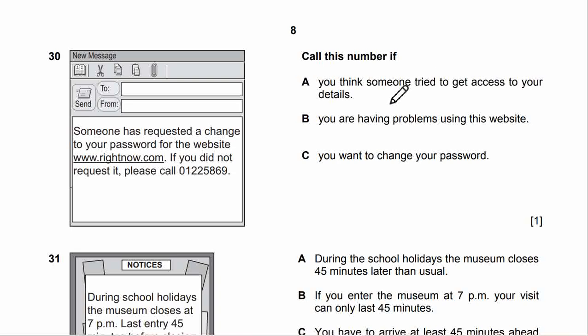You are having problems using this website, you want to change your password. So the number 30 will be, if you do not request it, so it will be you think someone tried to get access to your details. It will be number 30.